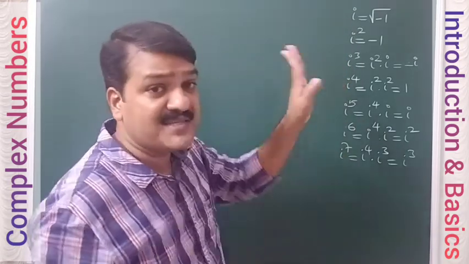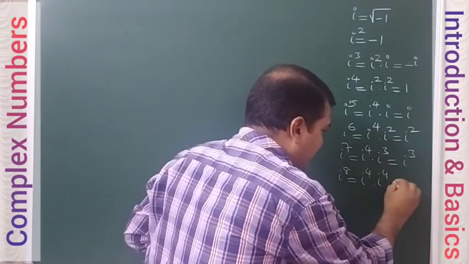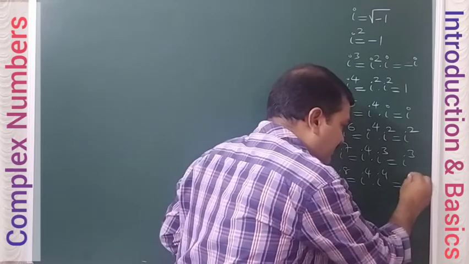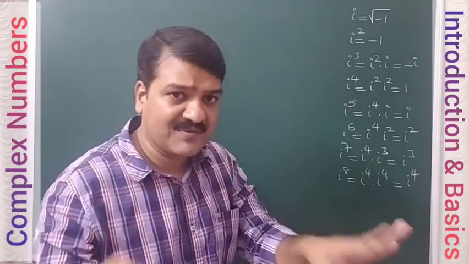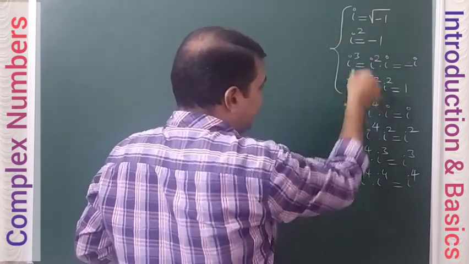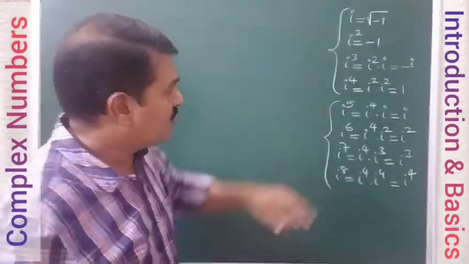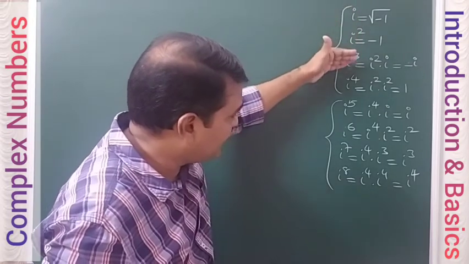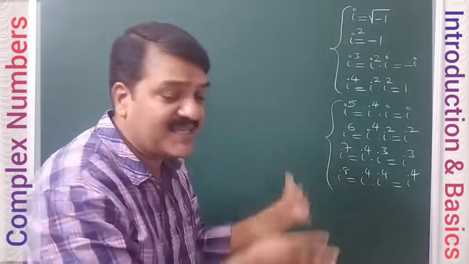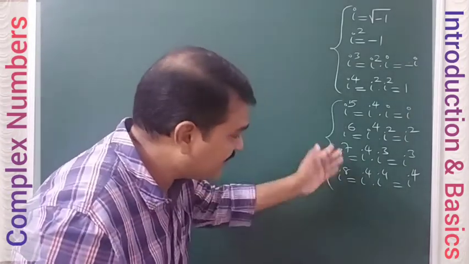i power 8: okay, let us see. i power 8 means i power 4 into i power 4. i power 4 is 1, so 1 into i power 4 means i power 4 only, which is anyhow 1. So you can see now that the set of these 4 values is repeating exactly. Whatever values we got for i square, i cube, i power 4, the same set of values repeats for the next 4. If you write i power 9, 10, 11, 12, again this set of 4 numbers only you will get.